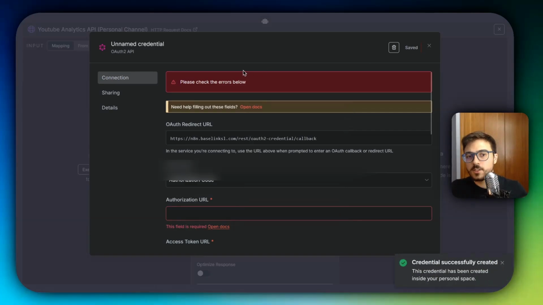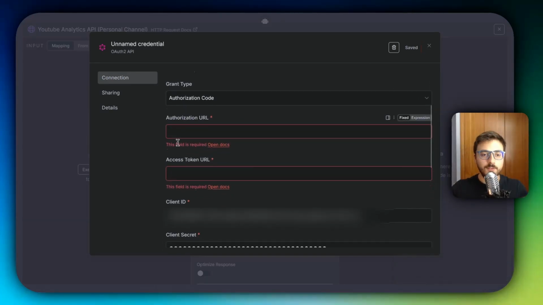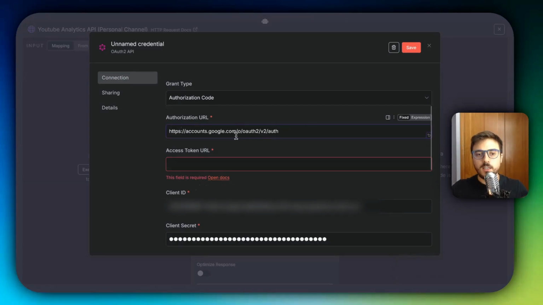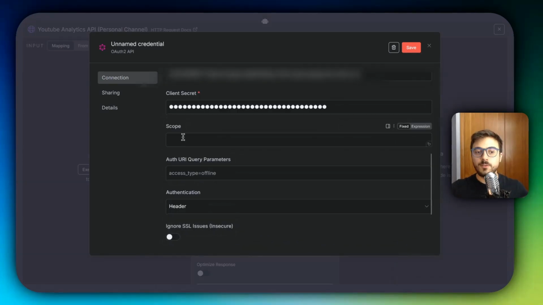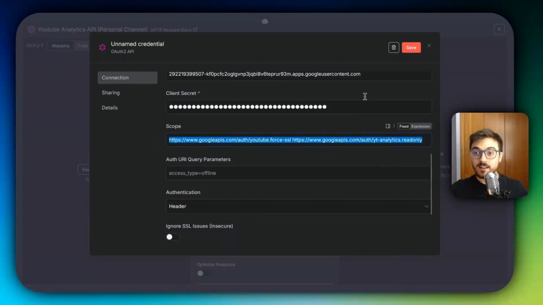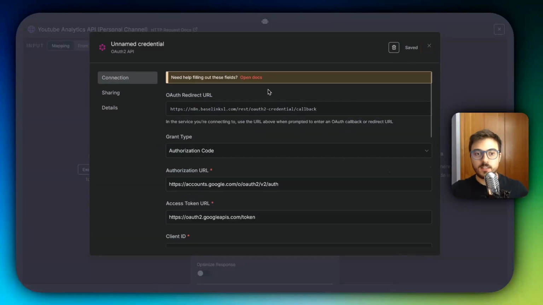Click save and it's not going to work because we have to do other things first. We have to paste in the authorization URL this URL here. I have probably left this URL in the description below, and also the access token URL, you have to copy this URL. Then I would advise you to ask an AI to help you with scopes because it's quite complicated, but you can just copy paste this and it should be working now. Let's see if it worked.